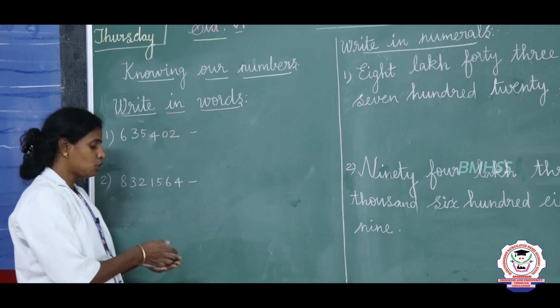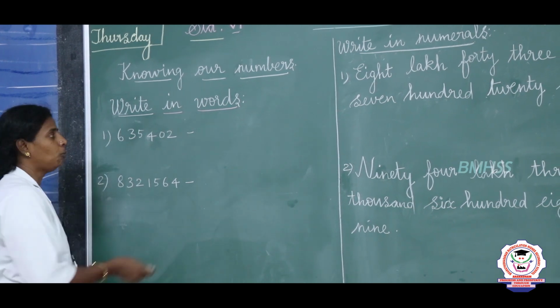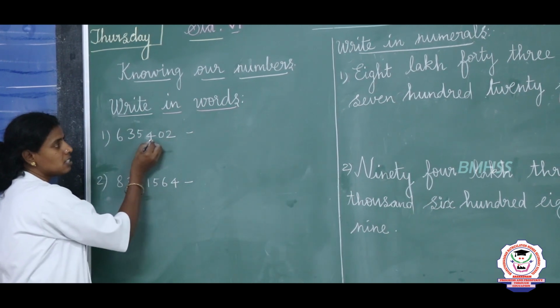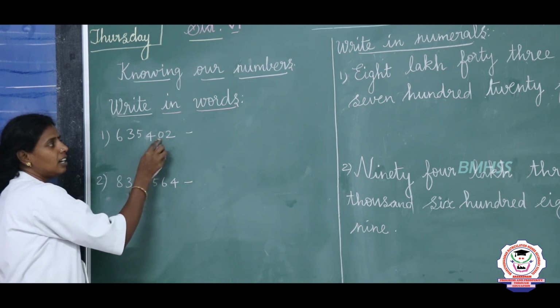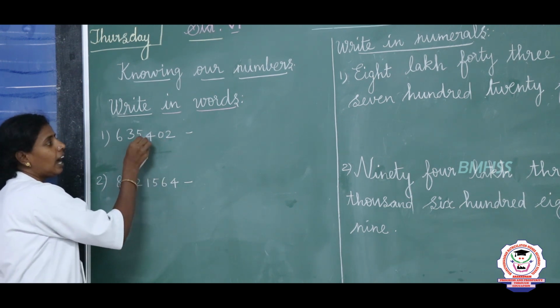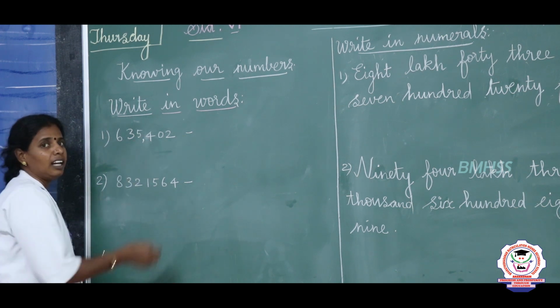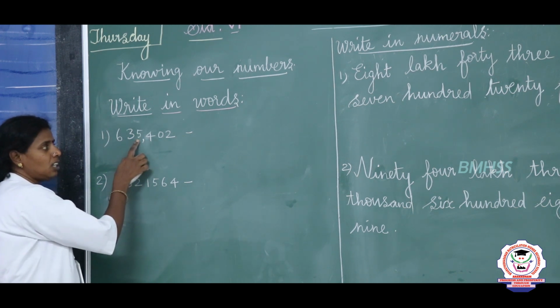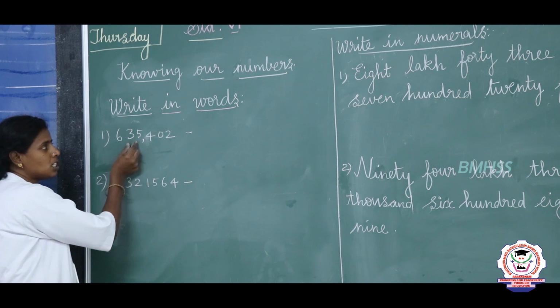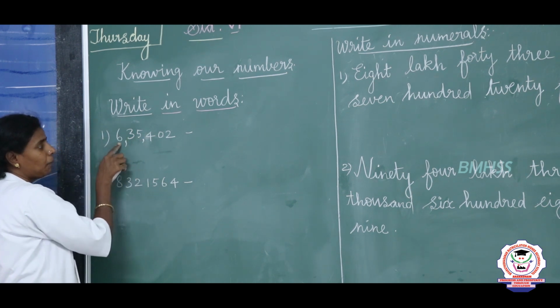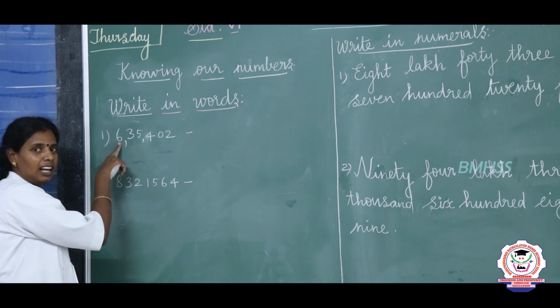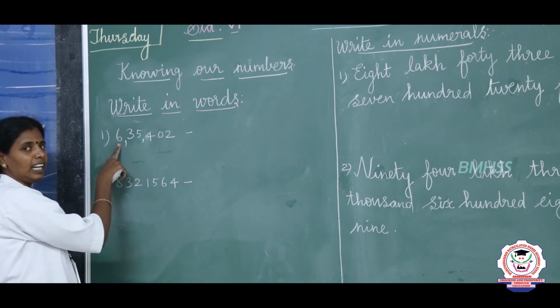Before that, first we should place the commas in the respective places. See, the first 3 digits of this number are the ones period, that is ones, tens and hundreds. After hundreds, place a comma. Next to hundreds, it is 1000 and 10,000. In thousands place there are 2 digits. Next to thousands, place a comma; 6 is in the lakhs place. So how will we read this number?